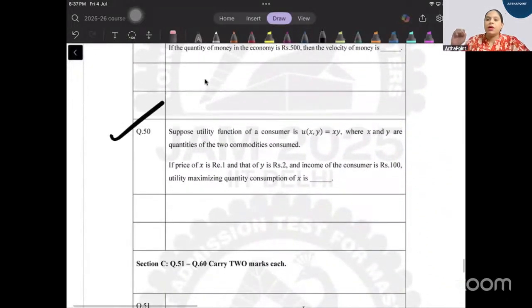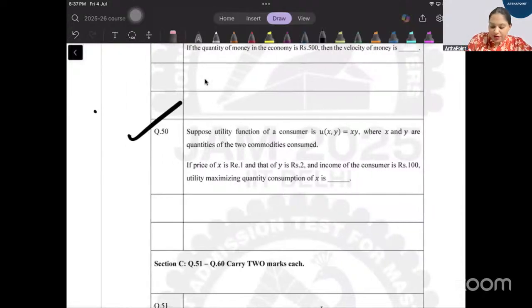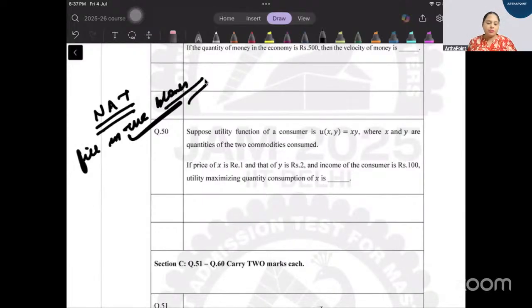Directly come to question number 15. It is a NAT question, fill in the blanks. Try this one, better. Question number 15.